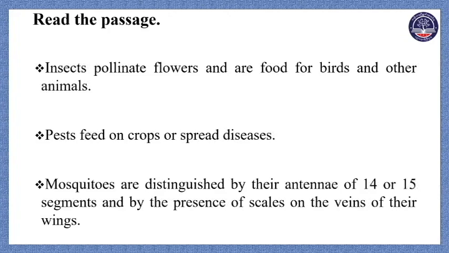Again, the main verb is live: live in many different habitats throughout the world. The subject is nearly 2 million species of insects, and then grouped into about 30 orders. So order means category, right? So from about 30 orders, insects live in many different habitats throughout the world. So here throughout the world means the place, right? And then different habitat means